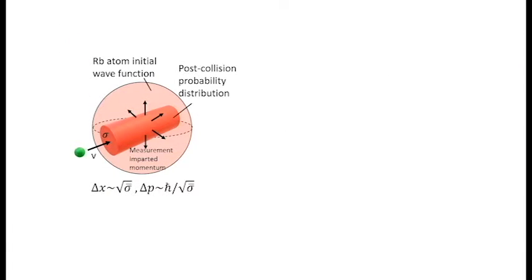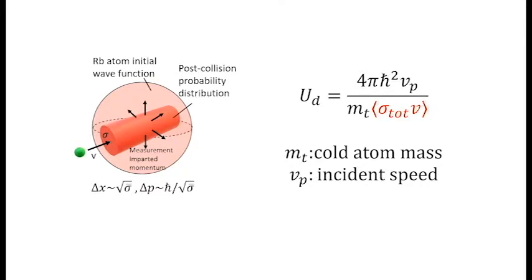This law can be thought of as a manifestation of the Heisenberg uncertainty principle, which defines a characteristic energy scale set by the localization of the sensor atom by the collision, determined by the total collision cross-section.